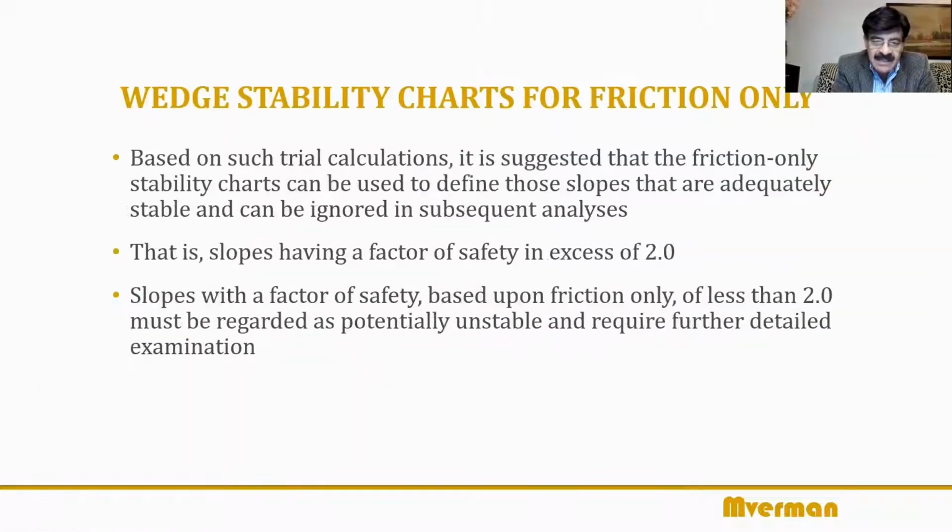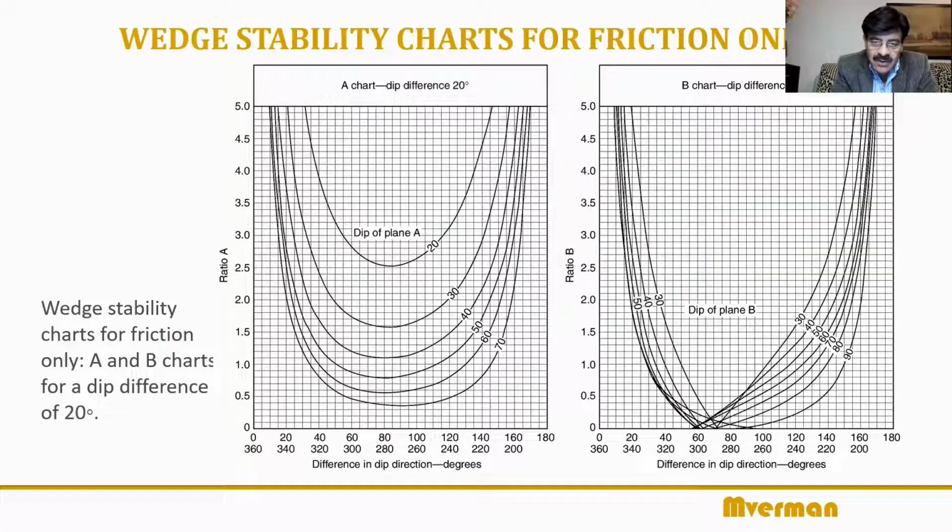What was the dip of the first angle? I think 40 was the dip, sorry, 40. So it intersects here at 40. The corresponding value of A is 1.5. I think it matches with the 30 degree dip, 1.5. So A is 1.5. For B, for 120 degree dip direction difference, the dip of this particular plane is 70 degrees. So if you go to 70, it's about 0.6789, about 0.7. So 1.5 and 0.7.